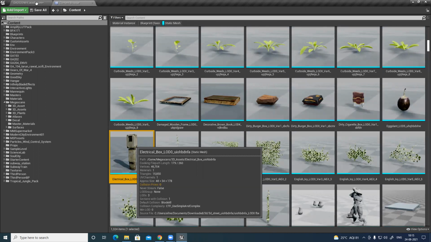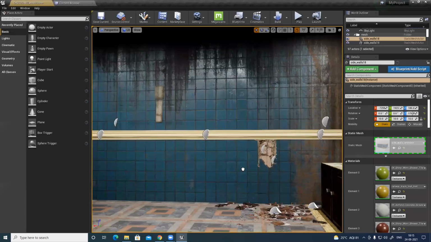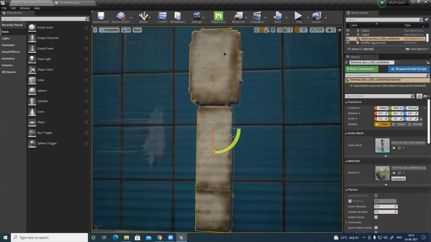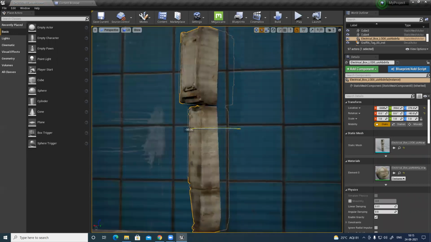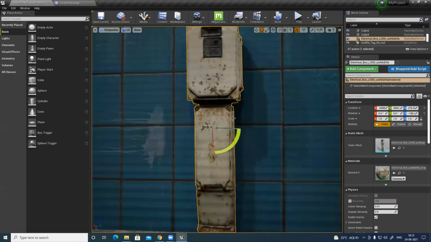Electric box, that is something I can definitely use in my scene. Rotate 180 degrees.